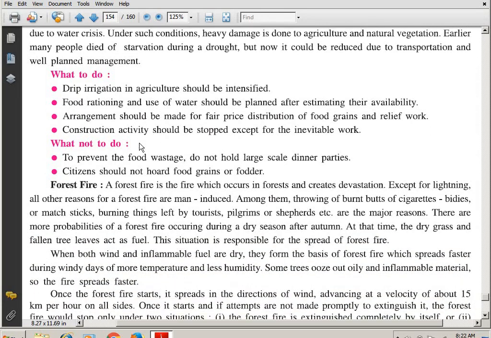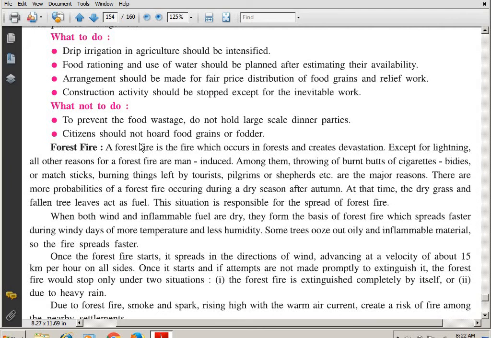Now, what to do when you know that you do not get regular rain? So what type of things can be taken into consideration? Drip irrigation in agriculture should be intensified. Food rationing and use of water should be planned after estimating their availability. Food rationing is that you get a ration, and so also the use of water should be planned after estimating their availability, how much is available and how it can be reached out to the people. Arrangements should be made for fair price distribution of food grains and relief work.